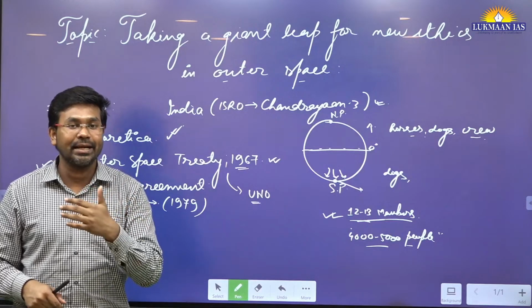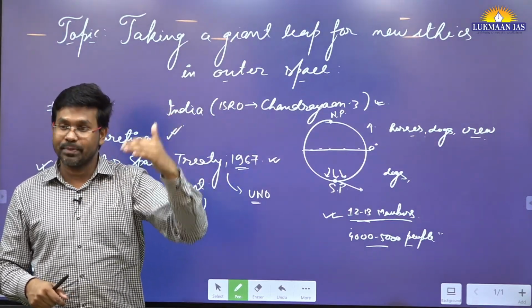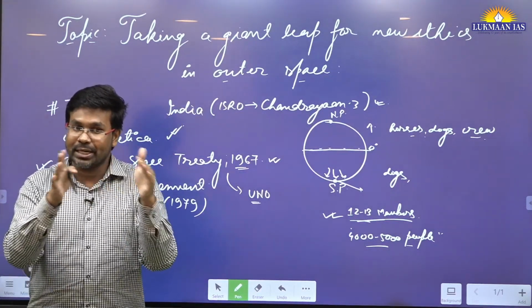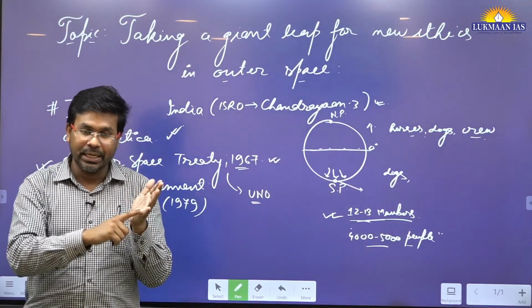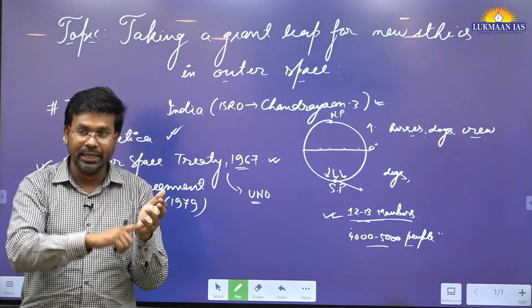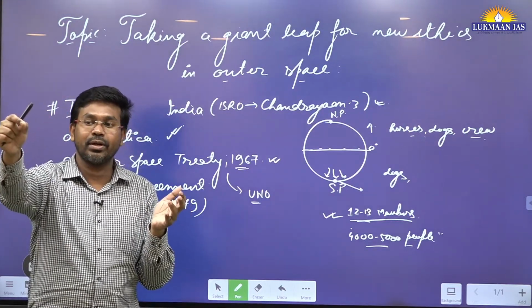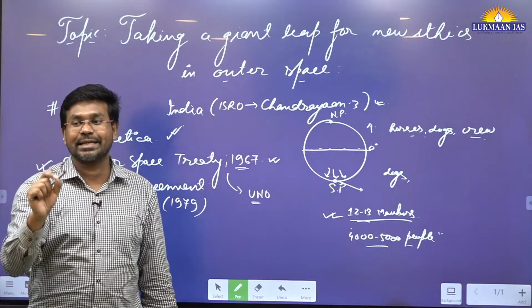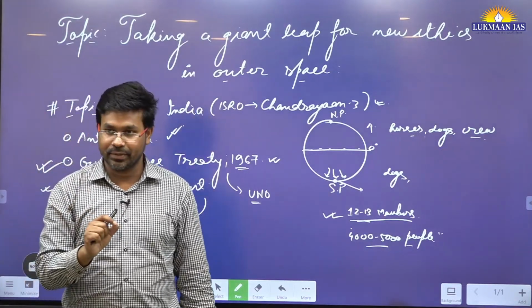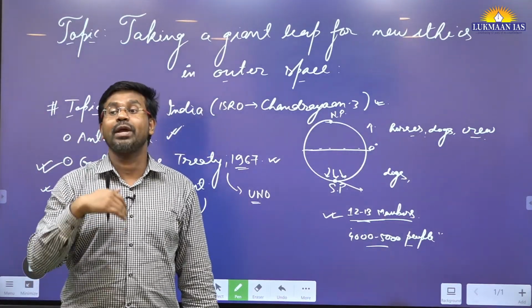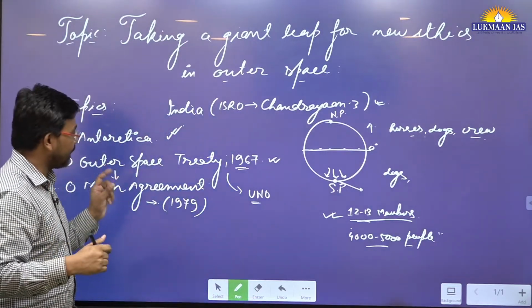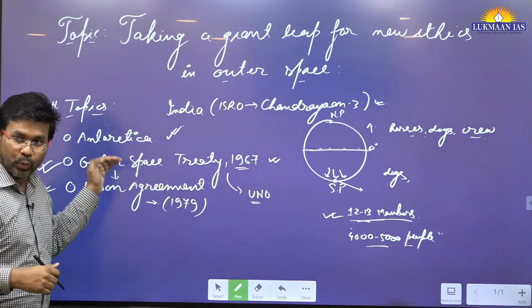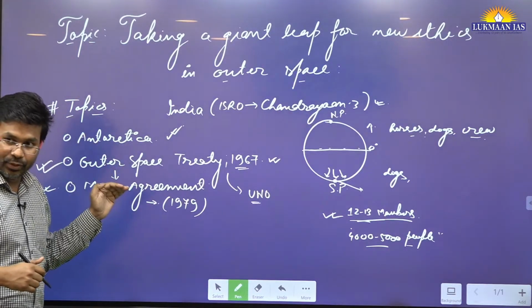That's why any country that undertakes an outer space expedition generally informs the world at large that it plans to launch on this particular day, reach there on this particular day, do these studies, and these are the objectives. For the Chandrayaan mission, we have notified the world at large. For the Aditya L1 mission, we have done it. So these are two agreements that exist for that.